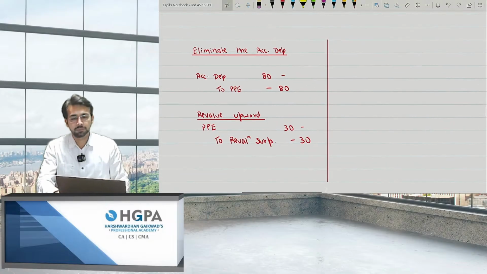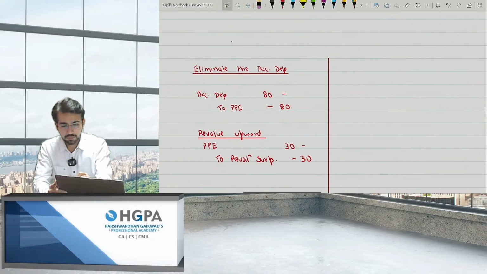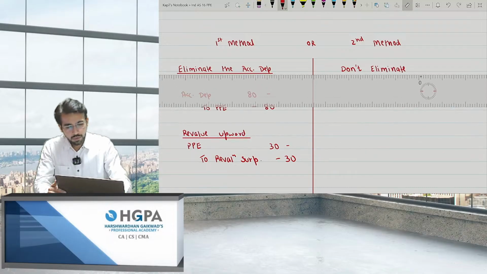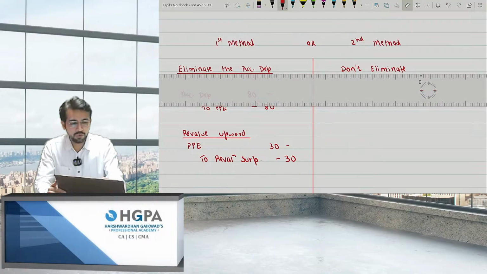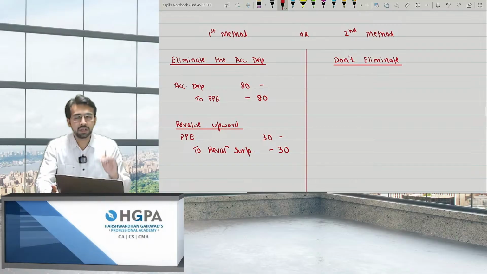This was the first method, and you have an option of the second method. The second method says don't eliminate. So what do you have to do? You have to increase everything in the same proportion.